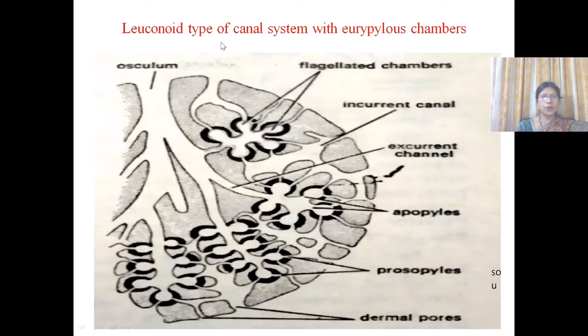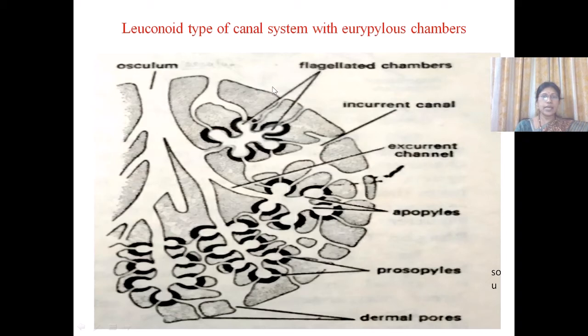This is a leuconoid type of canal system. This is more complex than the syconoid type of canal system, and it has evolved from the syconoid type. The choanocyte layer of the syconoid type has evaginated. The outpushing of the choanocyte layer and thickening of the body wall has resulted in the leuconoid type of canal system.